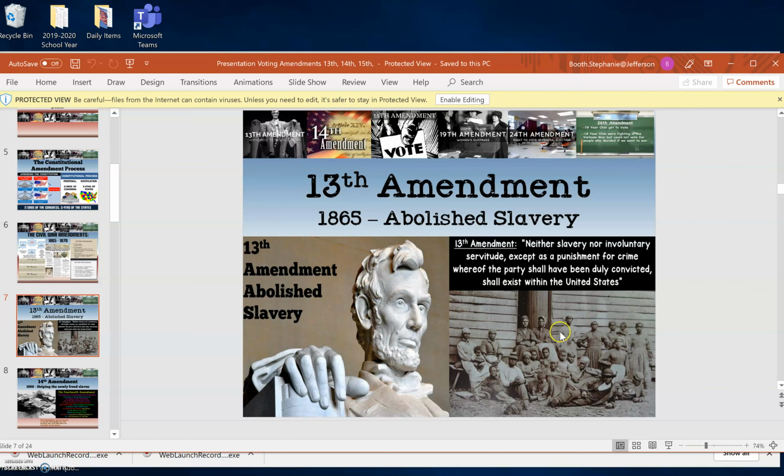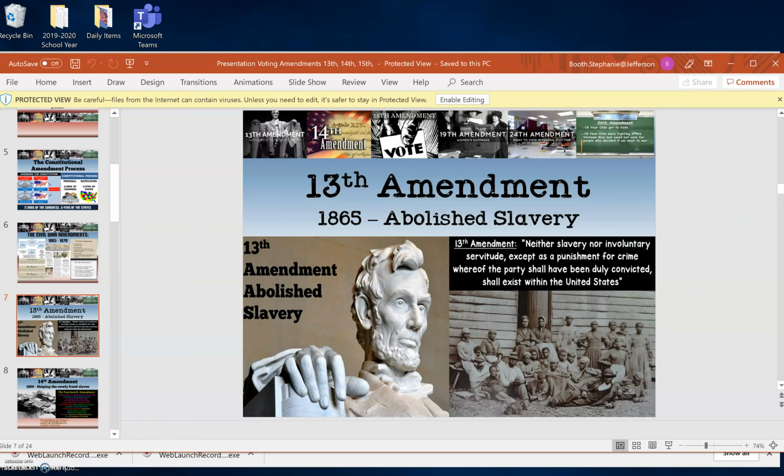So it says, the 13th Amendment, neither slavery nor involuntary servitude. Involuntary servitude, that's somebody that's not volunteering their service. They're being forced to serve. That's slavery. Except as punishment for crime whereof the party shall have been duly convicted. Prison is not slavery. You can't murder somebody and then say, you're enslaving me. No, you're in prison. So it's not talking about that. So that's what the 13th Amendment says.